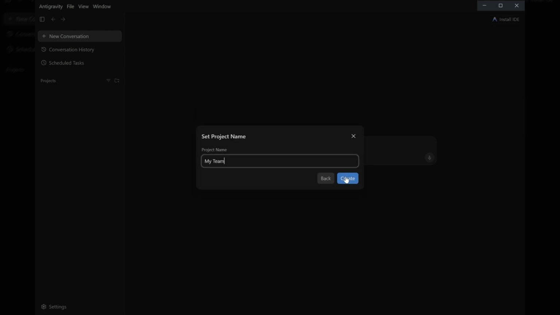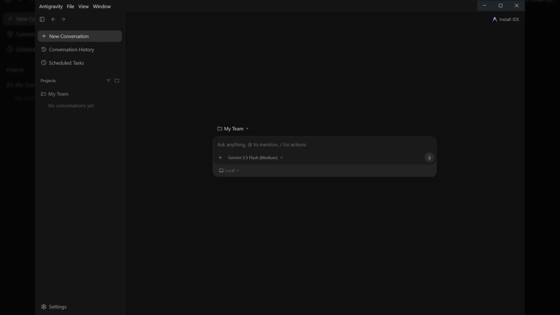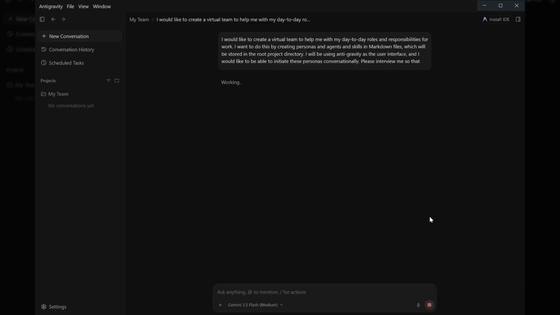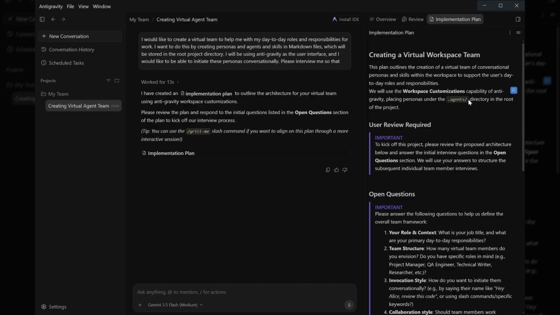Now we will kick things off with a single prompt to Gemini. I'd like to create a virtual team using personas and skills stored as markdown files in the project directory. I'll use Anti-Gravity as the interface and interact with them conversationally. Please interview me to gather requirements. Gemini will reason through the request, then give you an implementation plan you can review in the sidebar before anything gets created.